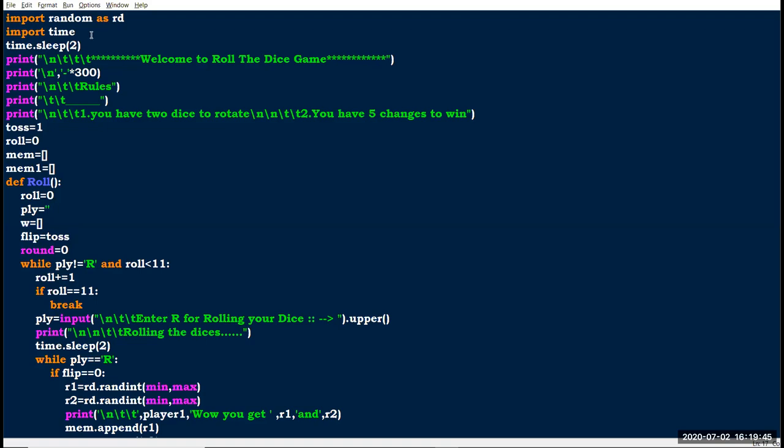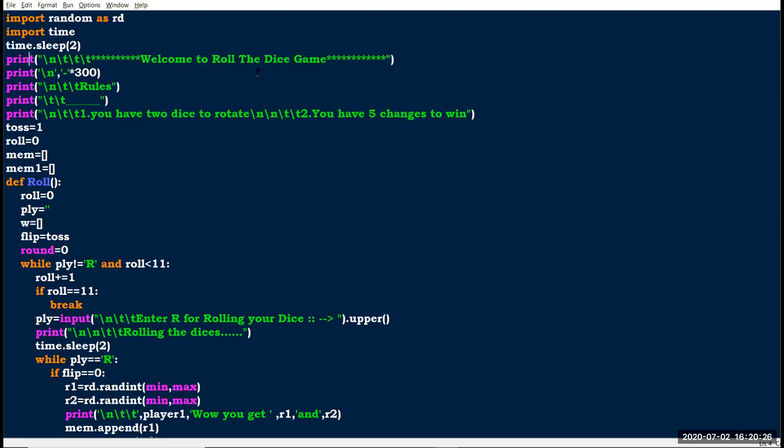Here I am using the time module for time delay. This is the syntax of the time module: time dot sleep, and here you have to pass your parameter, that is how many seconds you want to delay your program. Here I have given 2 seconds. So after the 2 seconds, the program comes here and it prints